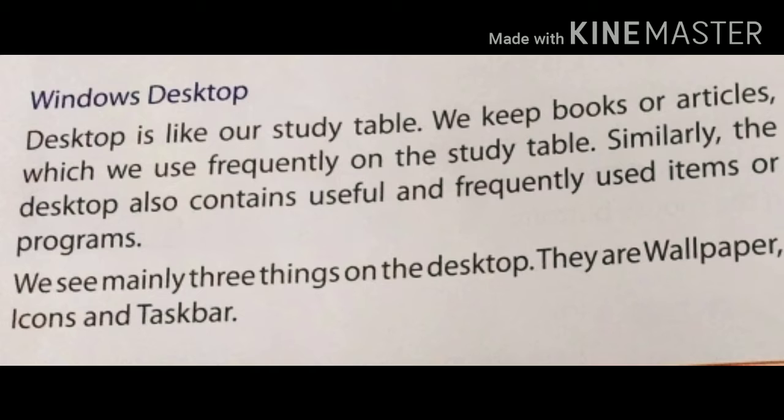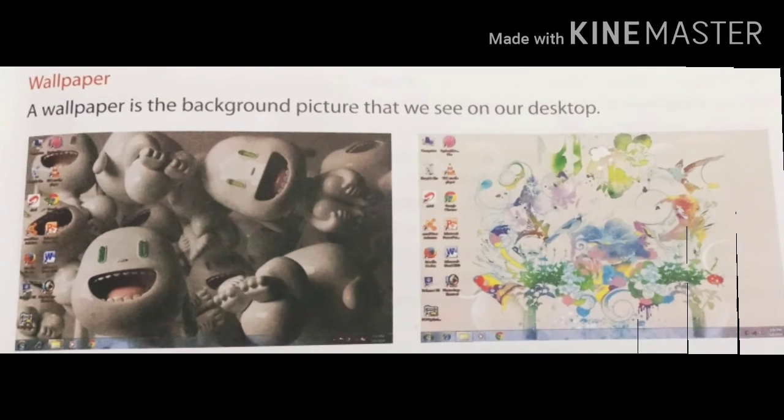Children, next one, Windows desktop. The opening screen of Windows is called the desktop. The desktop is like our study table. We keep books or articles which we use frequently on the study table. Similarly, the desktop also contains useful and frequently used items or programs. We see mainly three things on the desktop. There are wallpaper, icons and taskbar. What are the three things on the desktop, children? Wallpaper, icons and taskbar. Good.